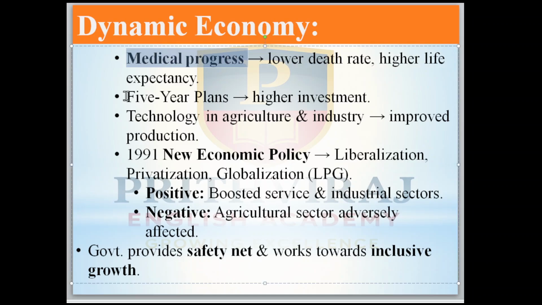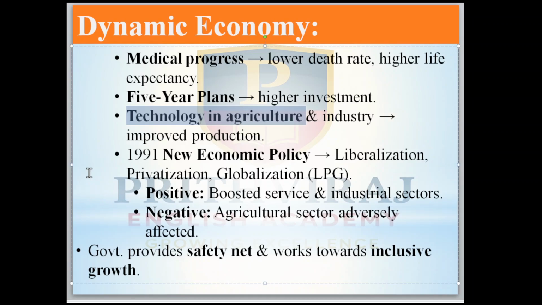Then the five year plans and technology in agriculture. Medical progress brought a lower death rate and higher life expectancy. Five year plans brought higher investment. Technology in agriculture and industry improved production.